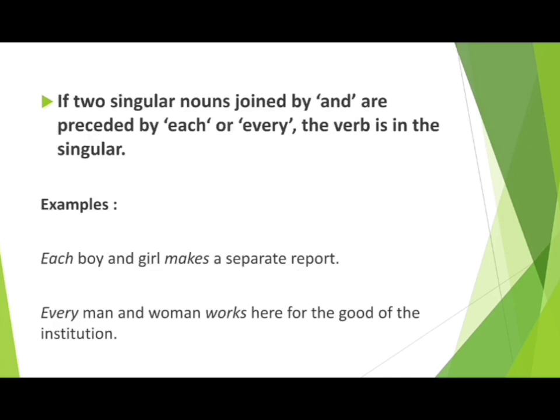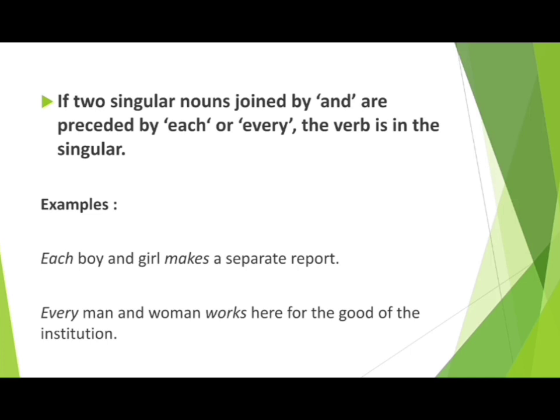Now we see the next rule. If two singular nouns joined by and are preceded by each or every, the verb is in the singular. For example, each boy and girl makes a separate report. Boy, singular noun. Girl, singular noun.